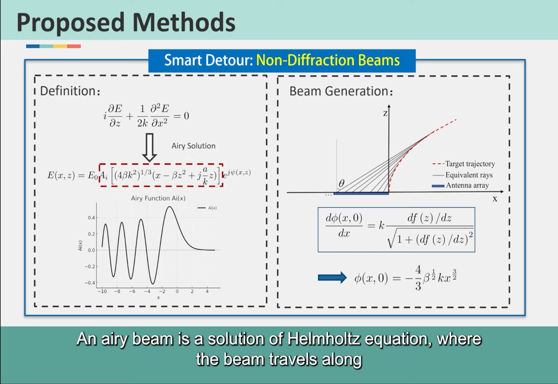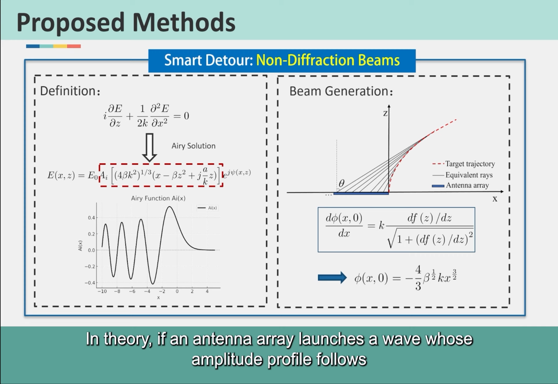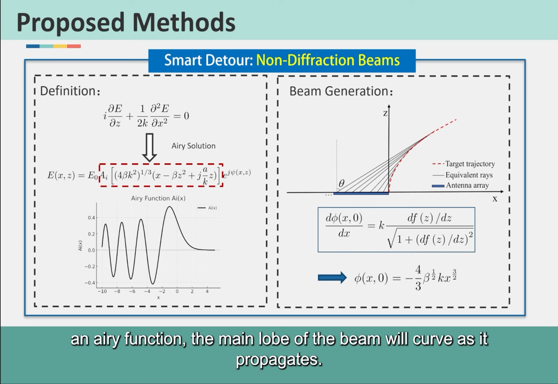An Airy beam is a solution of the Helmholtz equation where the beam travels along a curved path while maintaining its shape. In theory, if an antenna array launches a wave whose amplitude profile follows an Airy function, the main lobe of the beam will curve as it propagates.